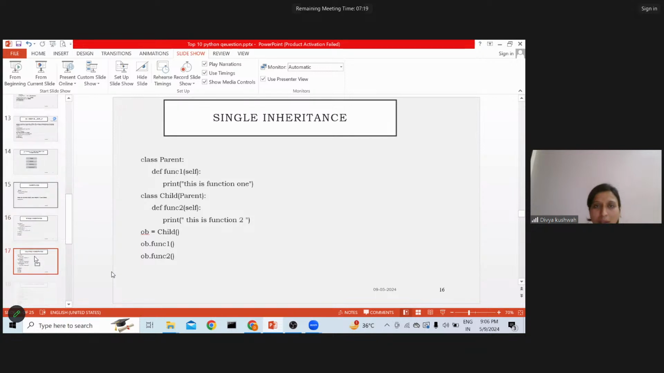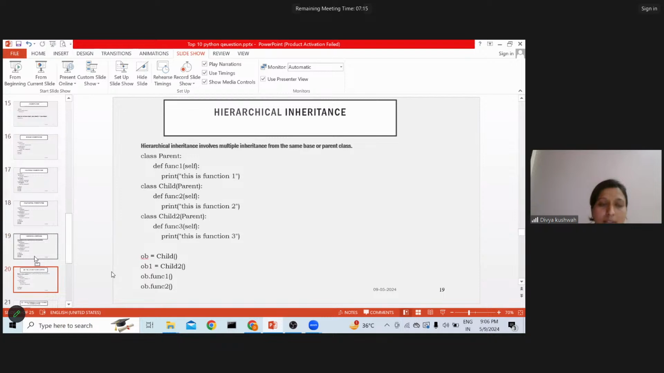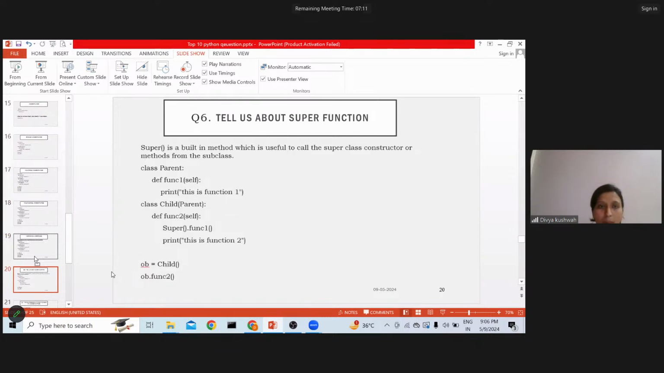Multiple level inheritance, right? So what is a super function? Whenever I am a child, there are two classes, parent classes and child classes. Parent is always where I'm inheriting from, and then the child class. So if I want to use something from the parent class, I will use this super function.